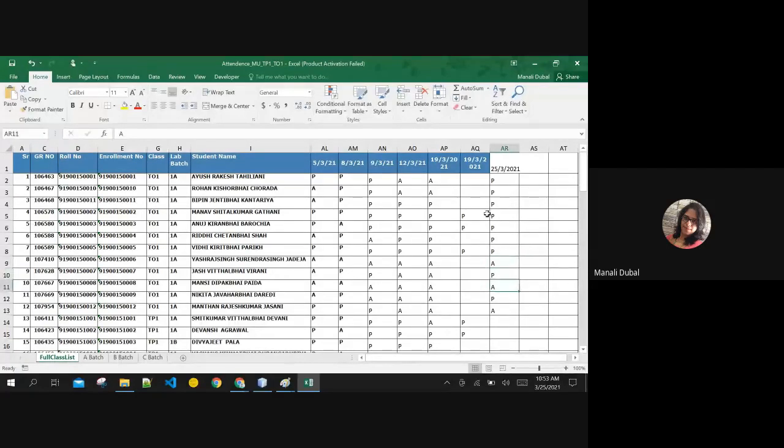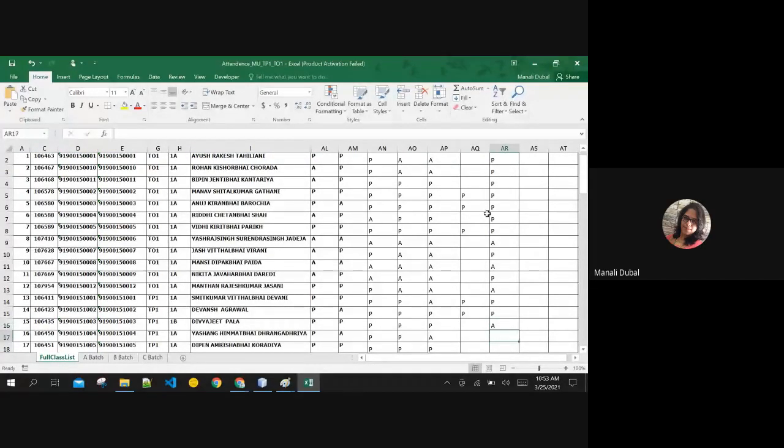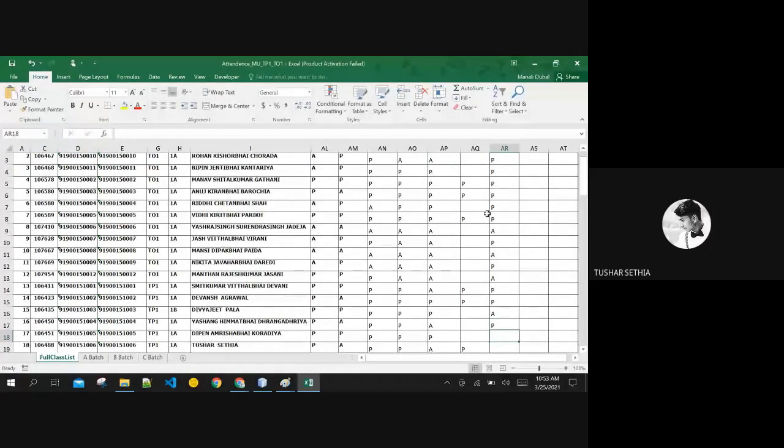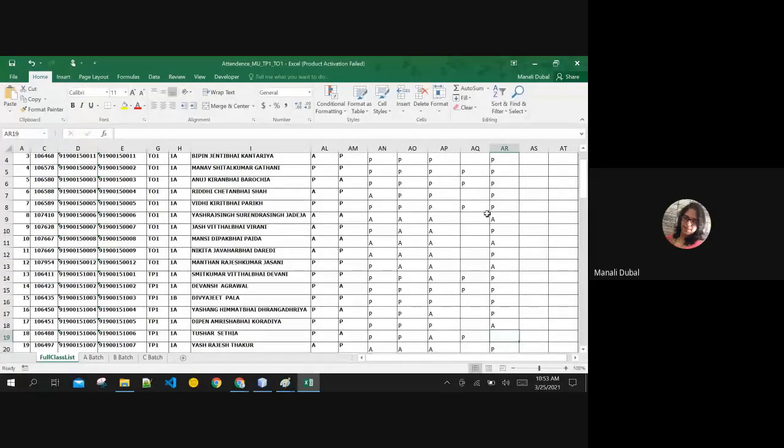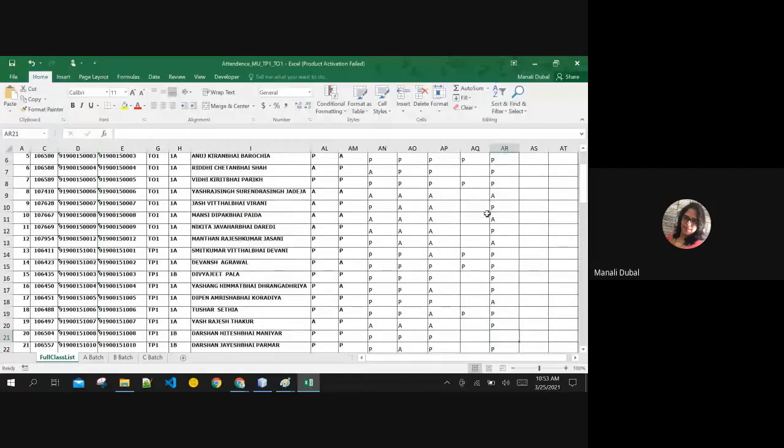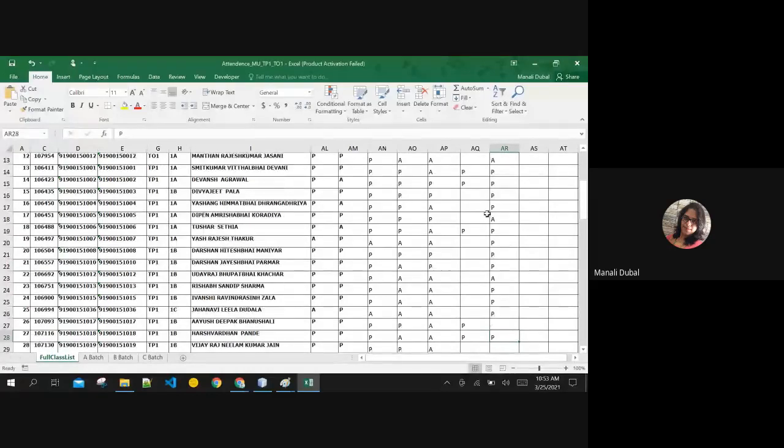Dash present. Mansi absent. Nikita present. Manthan. Smith Kumar. Yes, ma'am. Devansh, present, ma'am. Divyajit. Yashang. Yes, ma'am. Divyajit present. Dipen. Tushar, present, ma'am. Yash is present. Yes, Maniar, your name came now. Present, ma'am. Bhanuchali. Vijayraj.